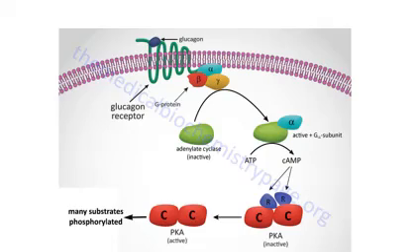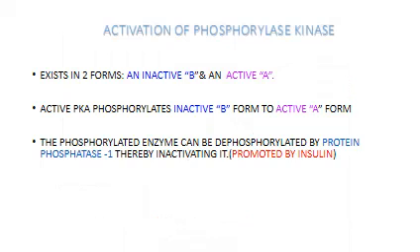Protein kinase A has 4 subunits, 2 catalytic subunits and 2 regulatory subunits. When cyclic AMP binds to the inactive protein kinase A, it is able to release the 2 catalytic subunits, which then go ahead to carry out their phosphorylation reactions. Now, what phosphorylation reaction does protein kinase A do?